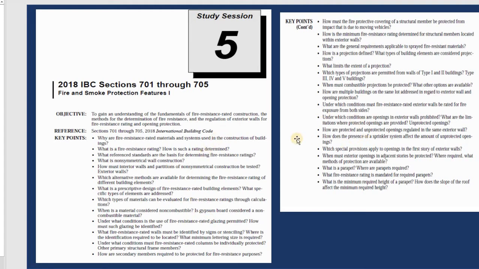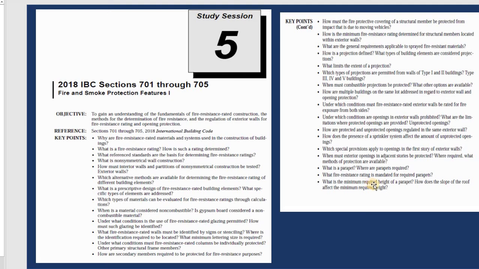Basically, if you read from 701 through 705, you can learn a lot about the types of construction, what is protected by the fire protection rating, and why they have different materials between exterior wall and interior wall, especially for fire.